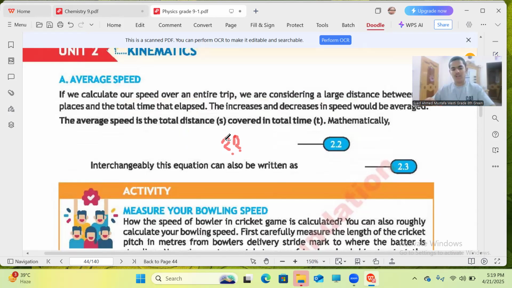Average speed. If we calculate our speed over an entire trip, we are considering a large distance between two points, two places, and the total time elapsed. With average, the average speed is the total distance covered in total time, mathematically.